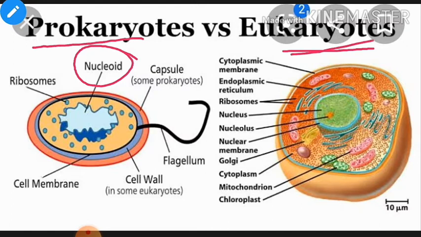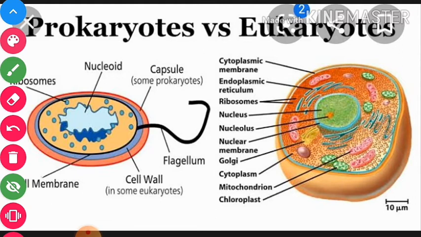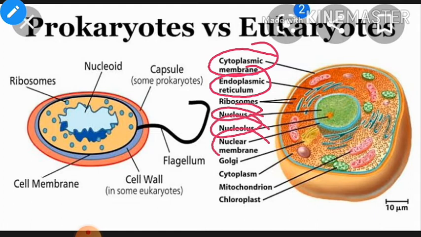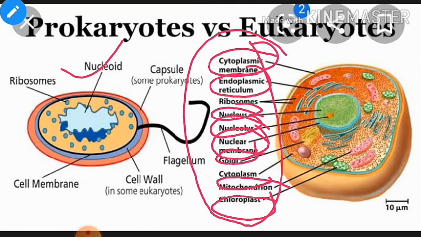Okay. And next thing you must remember, like I am marking here: cytoplasmic membrane, endoplasmic reticulum, and also nucleus, nucleolus, nuclear membrane, Golgi apparatus, mitochondria, chloroplast. Clear? These all where we have marked here, and also we have made the circle here. These organelles are absent in bacteria, but all these organelles are present in animal cell or plant cell.